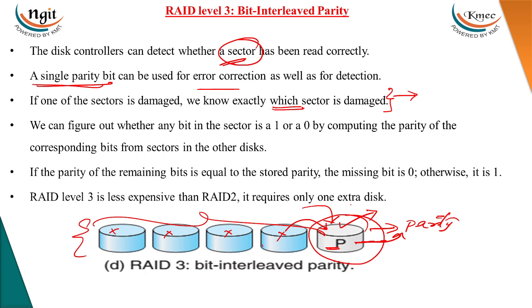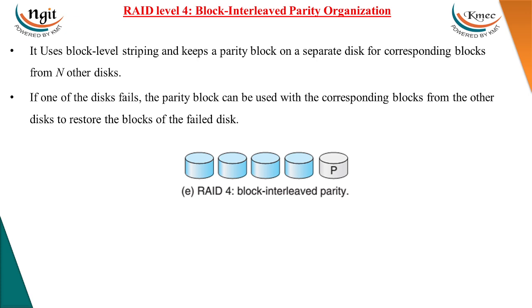So in RAID level 2 the parity is computed for a byte, in RAID level 3 the parity is computed for a sector, and in RAID level 4 the parity is computed for a complete block. It is block level parity. It uses block level striping and keeps the parity block on a separate disk.